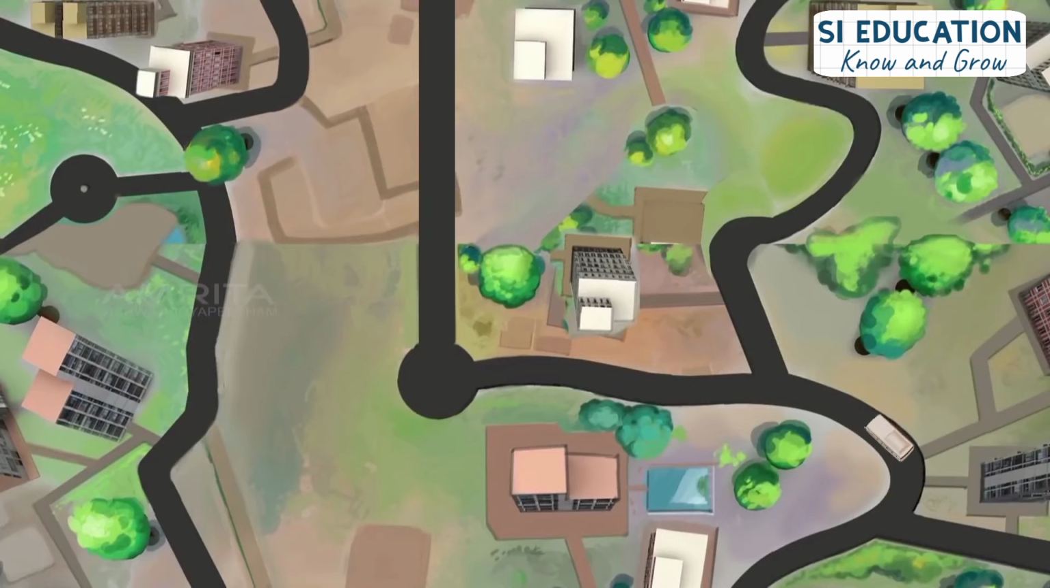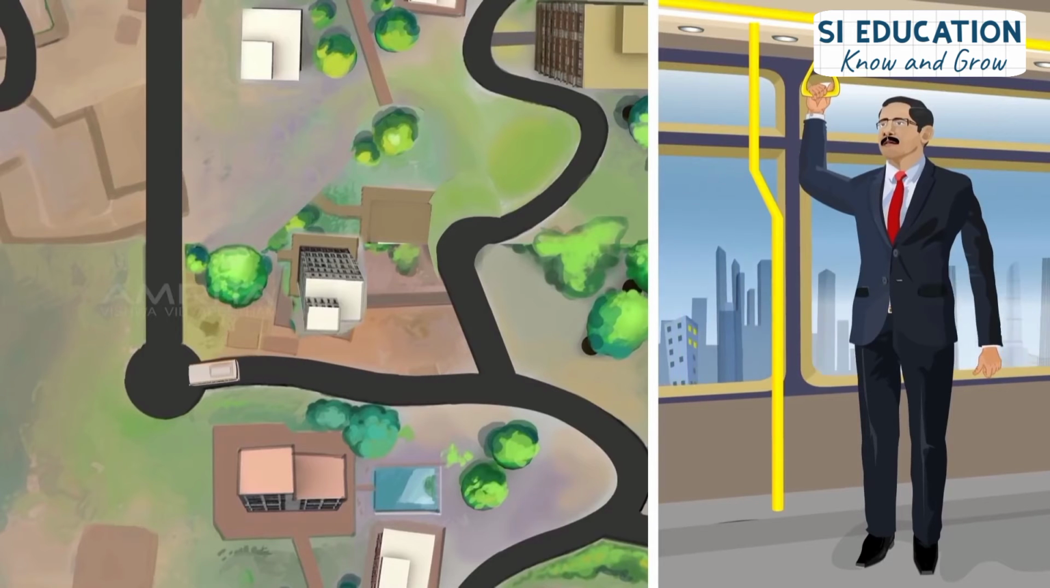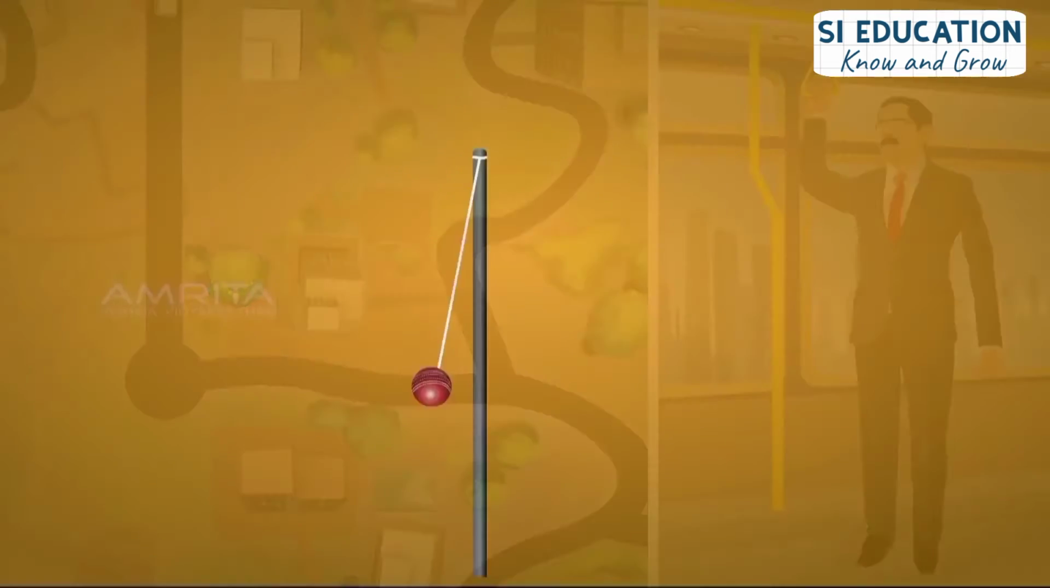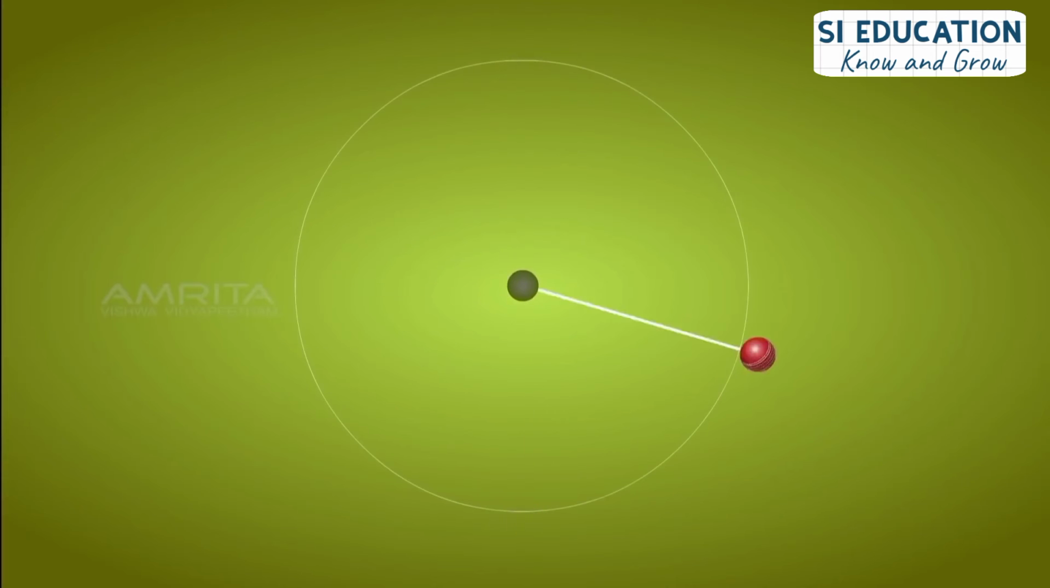Inertia of direction. When a fast moving bus negotiates a sharp right turn, the passenger will tilt to the left. Inertia of direction is the tendency of a body to oppose any change in the direction of its motion.